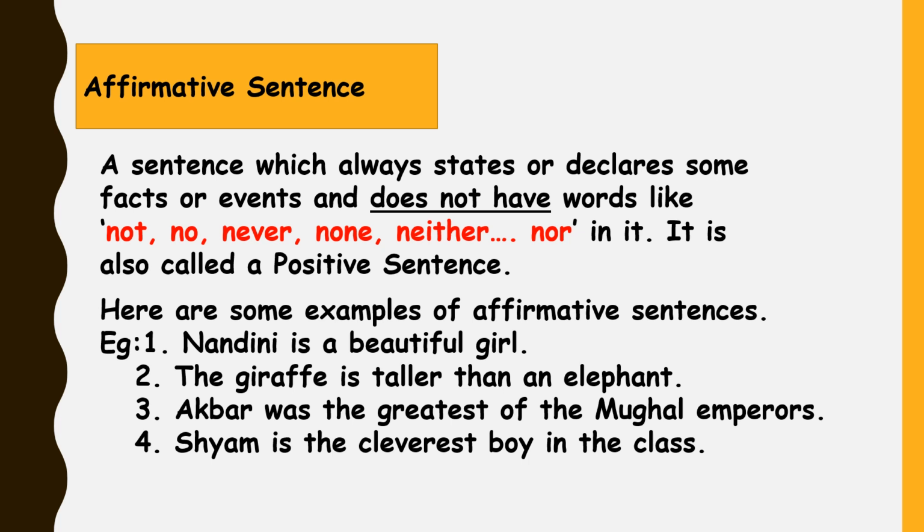Nandini is a beautiful girl. The giraffe is taller than an elephant. Akbar was the greatest of the Mughal emperors. Sham is the cleverest boy in the class. All these sentences are positive sentences. They do not contain negative words. They are thus called affirmative sentences.